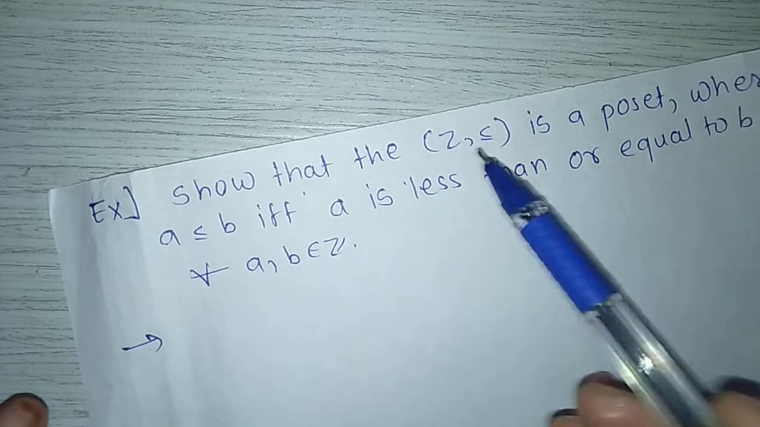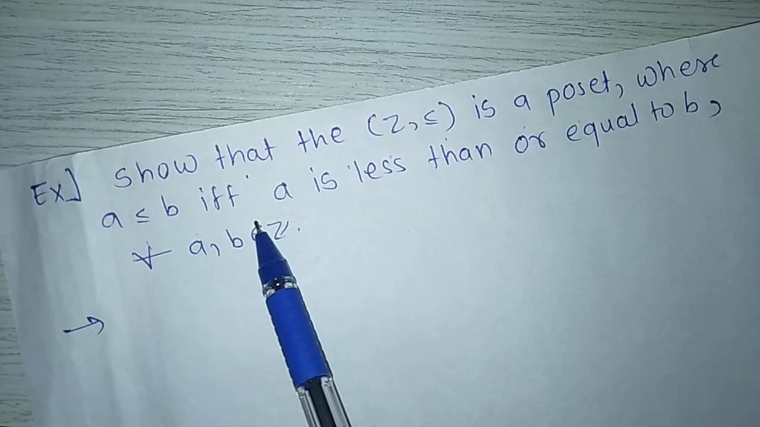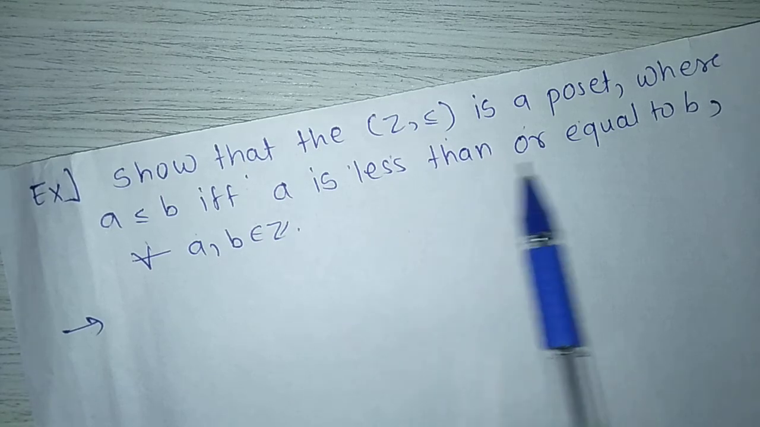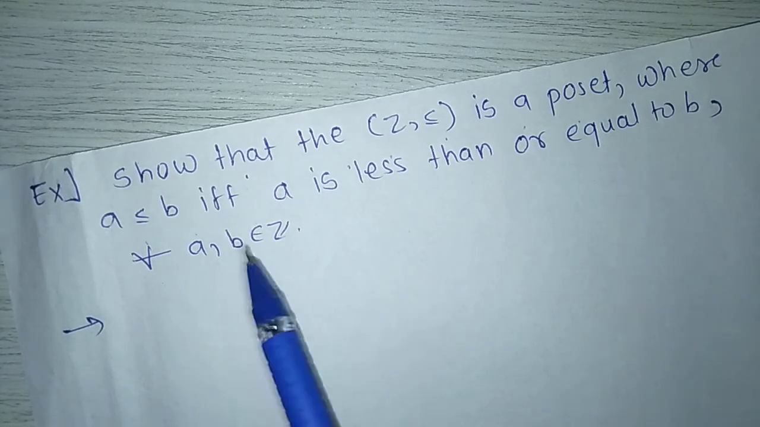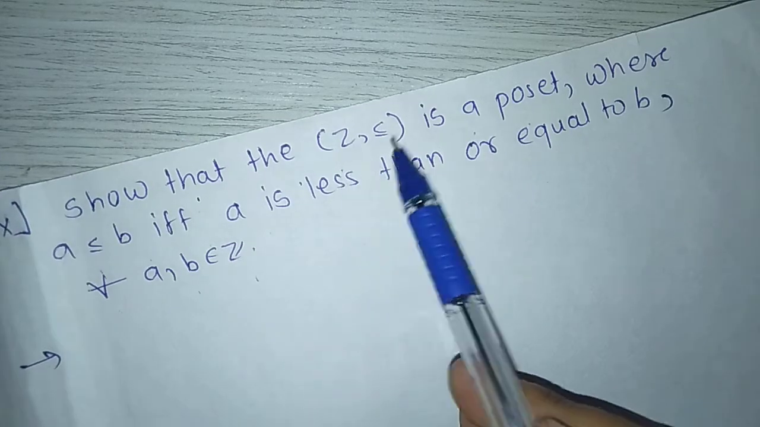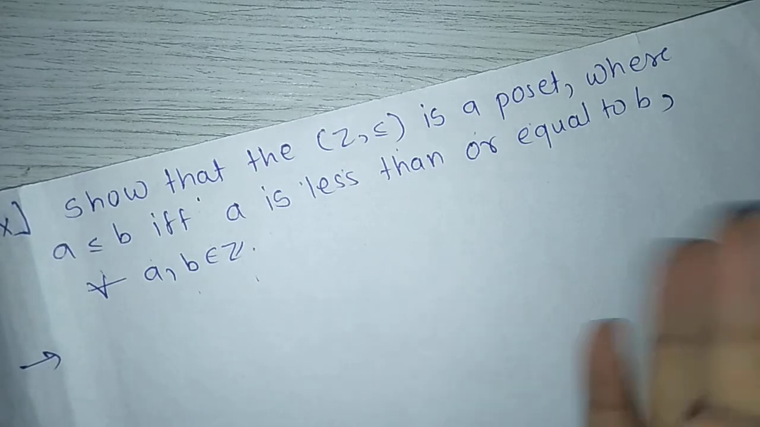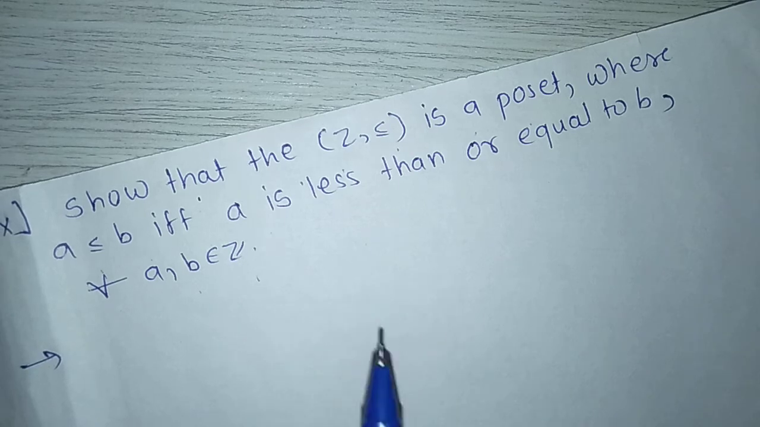Show that the Z less equal is a poset where A less equal B if and only if A is less than or equal to B for all A, B belongs to Z. To show that Z less equal is a poset, that is to show that less equal is a partial ordering relation on Z, means less equal is reflexive, antisymmetric and transitive.